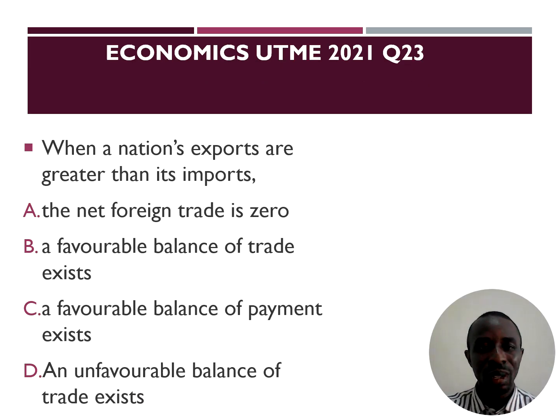Question 23. When a nation's exports are greater than its imports, it means a favorable balance of payment exists. You can't pick balance of trade because balance of trade only focuses on visible exports and visible imports. Balance of payment covers both visible exports, visible imports, invisible exports, and invisible imports. Option C is our answer.